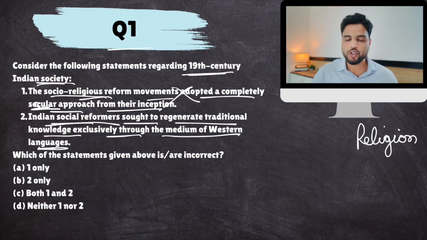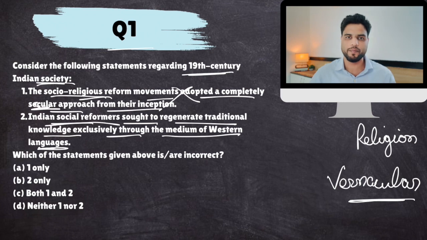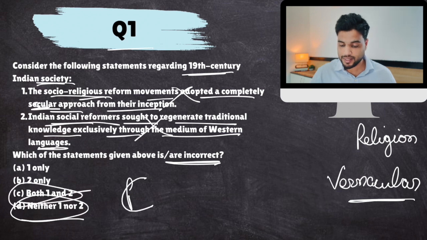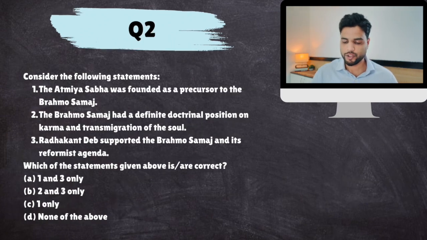Plus, the Indian social reformers wanted to use vernacular languages so that they could reach maximum people, because Western languages were only known to a handful of people. Most socio-religious reformers opted for local vernacular languages to spread their teachings. So this is also false. The question asks which are incorrect, so both are incorrect. The answer is C. This is very important, correct versus incorrect. Always be mindful of this. Okay, so question number 2.